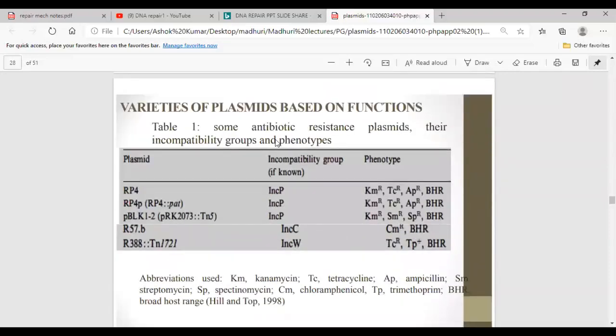Varieties of plasmids based on functions. These are the plasmids, and this is the phenotype. These plasmids are showing resistance. This is kanamycin resistance. This is tetracycline resistance. This is ampicillin resistance. This is broad host range. So this is the plasmid, and these are the characters given for these plasmids.